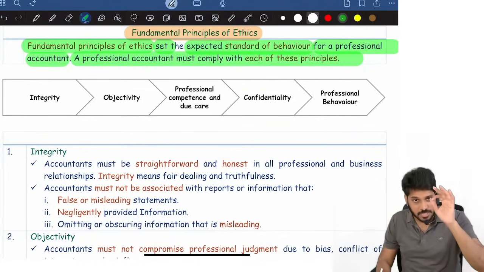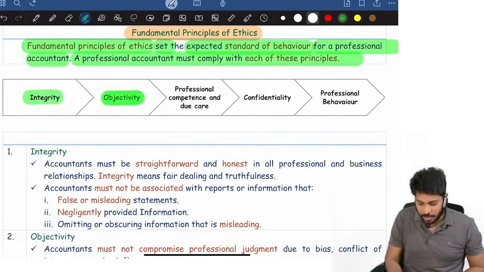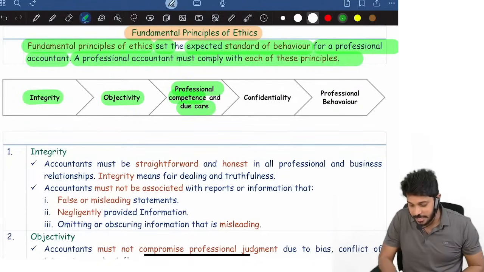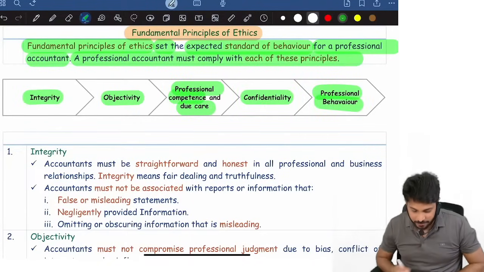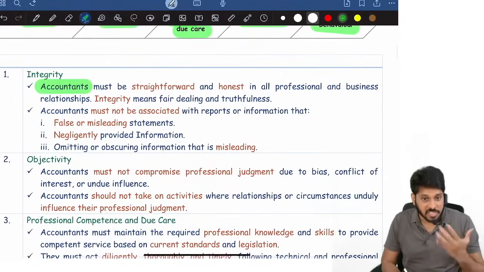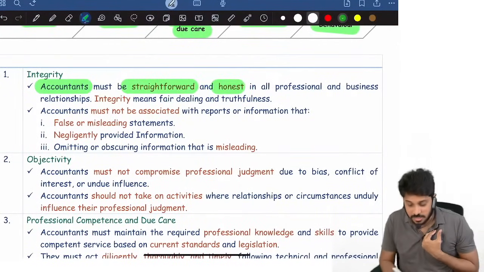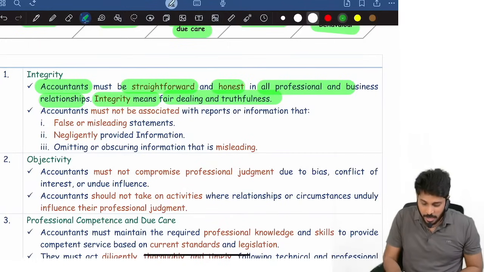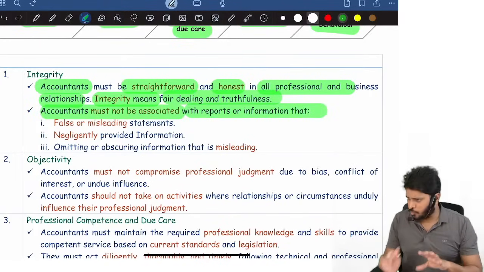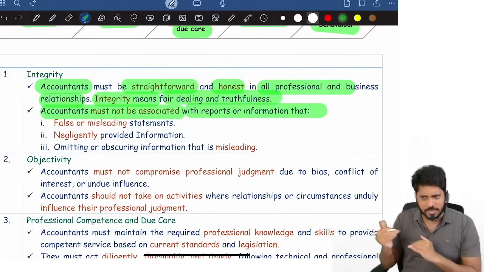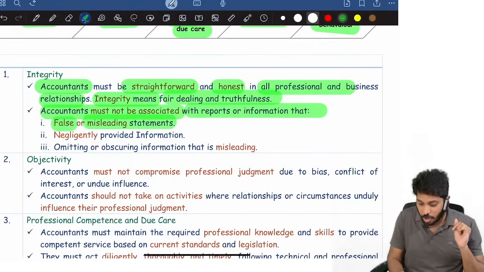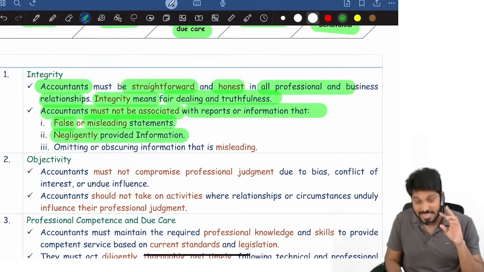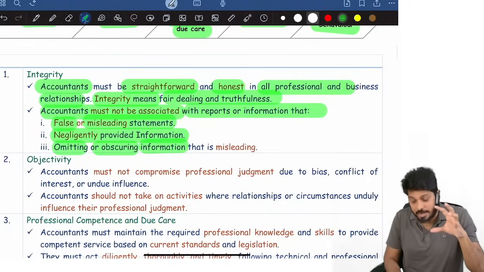A professional accountant must comply with the following fundamental principles: integrity, objectivity, professional competence and due care, confidentiality, and professional behavior. What is integrity? We chartered accountants must be straightforward and honest in all our professional and business relationships. Integrity means fair dealing and truthfulness. Accountants must not be associated with reports, we should not sign them or associate our name with them, which are false or misleading, which are negligently or recklessly provided, or where information is omitted or obscured, which is misleading.